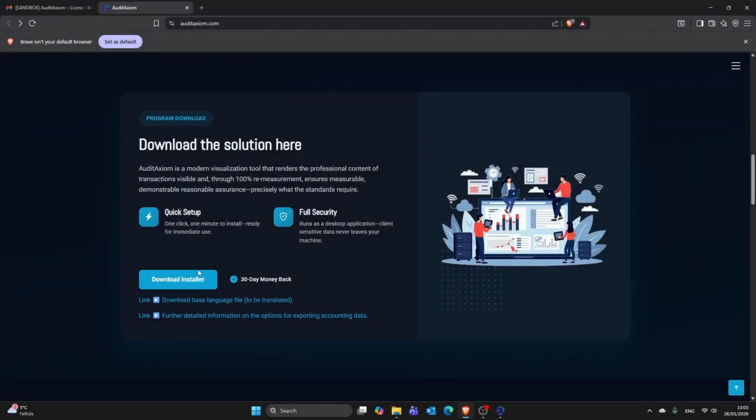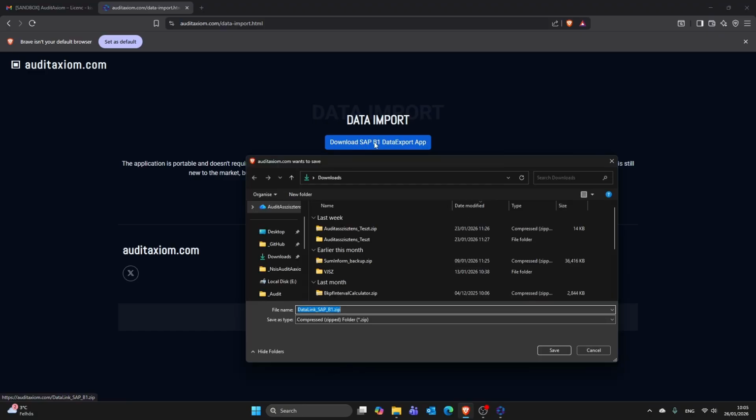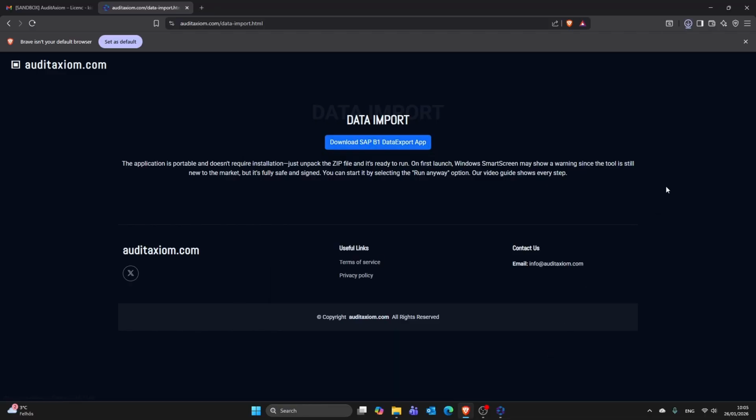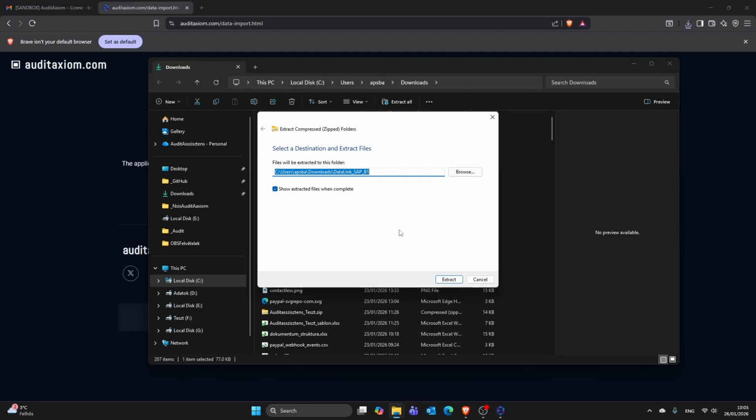For the next import method, I return to the website. Here I can download the auxiliary program for SAP Business One. More precisely, the IT specialist of the audited company needs to download it in order to send the accounting data to the auditor. Let me show you the process.